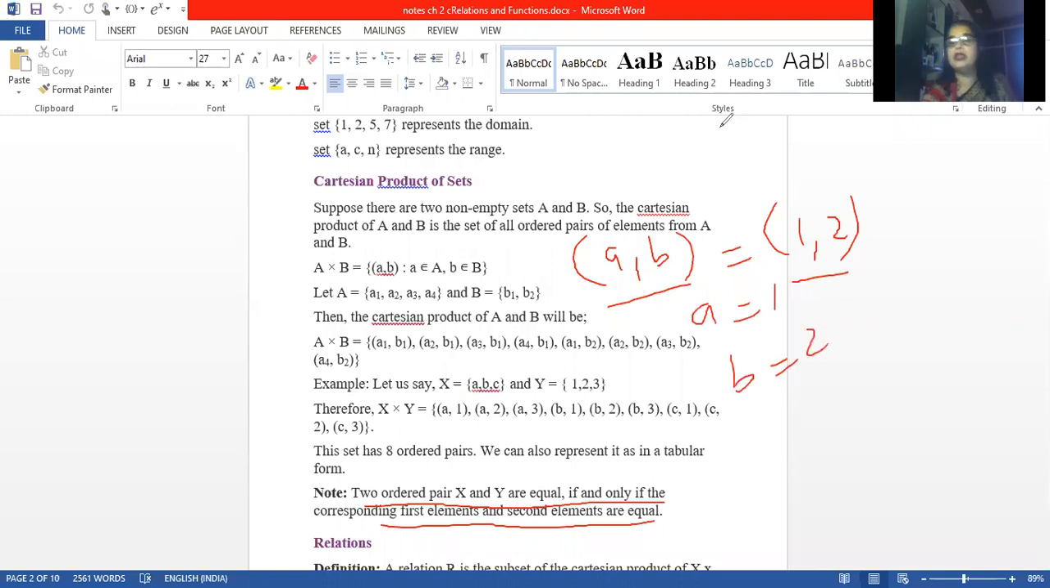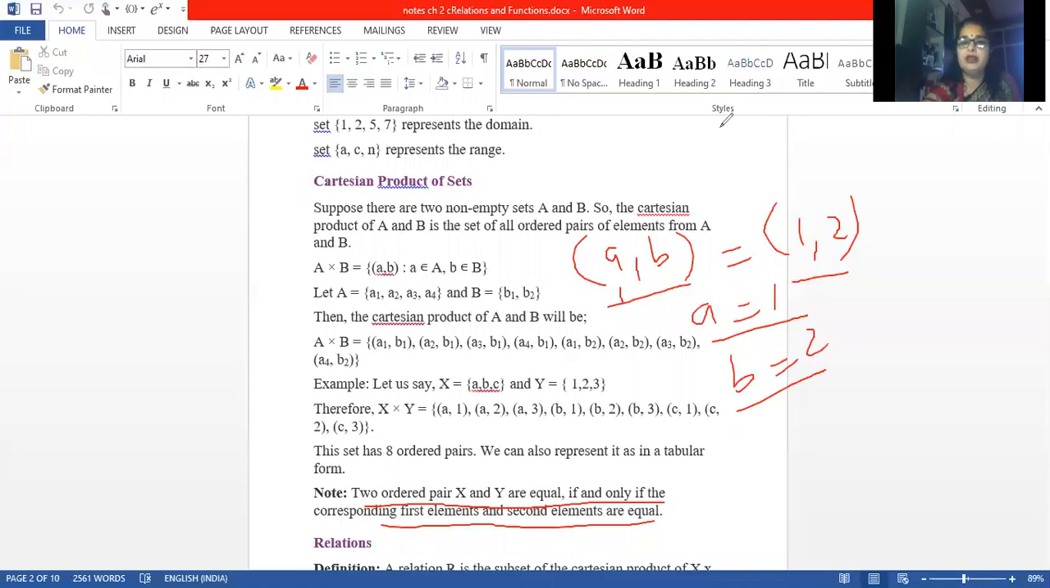If I say that two ordered pairs are equal, these are called ordered pairs. Ordered pairs means this A is the element of the first set and B is the element of the second set. Here also we have 1 is the element of set A and 2 is the element of set B. Clear? So if we have two ordered pairs as the same, then we can say A is equal to 1 and B is equal to 2 in this case. Clear?